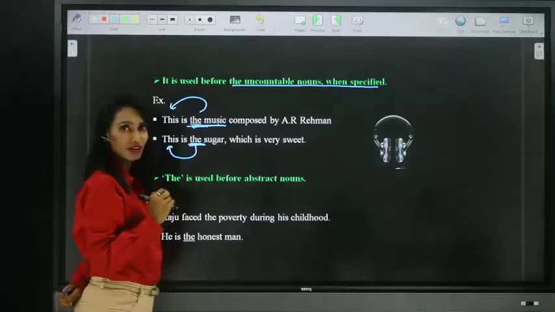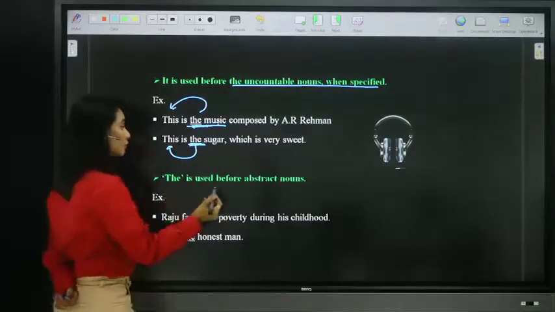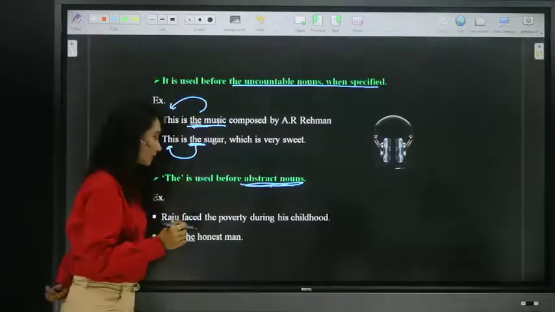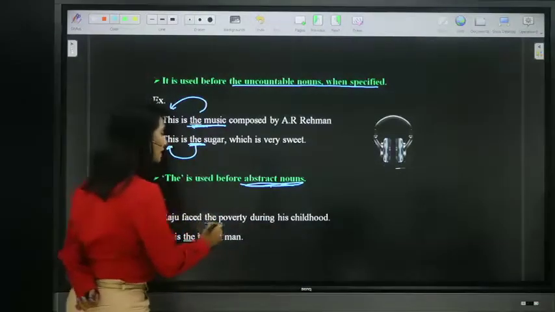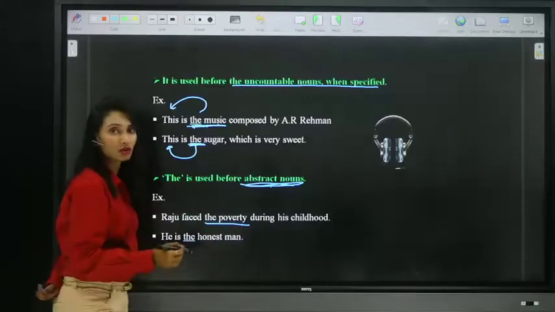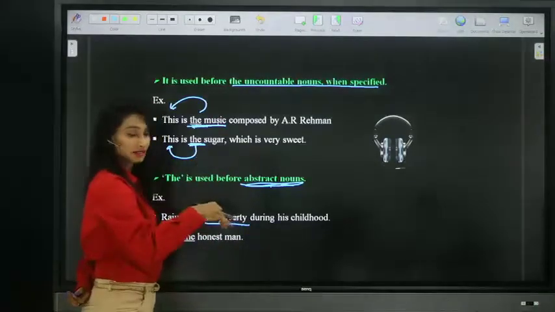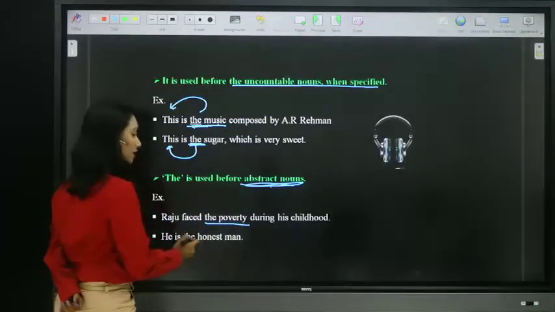Moving on to the next one. We use the definite article "the" before abstract nouns again when they are specified. Look at this. Raju faced the poverty during his childhood. We are not talking about any poverty here. We are talking about the poverty which he faced. He is the honest man.